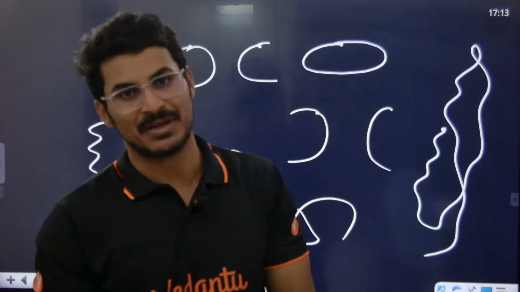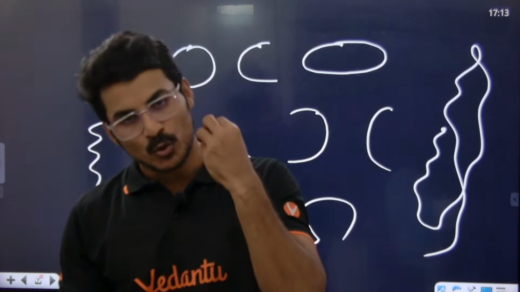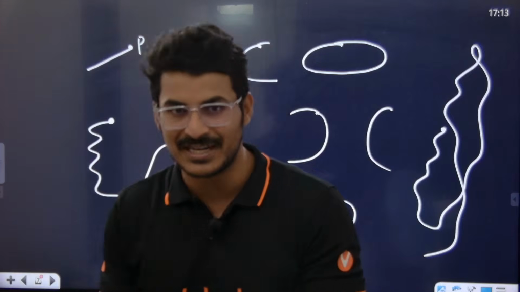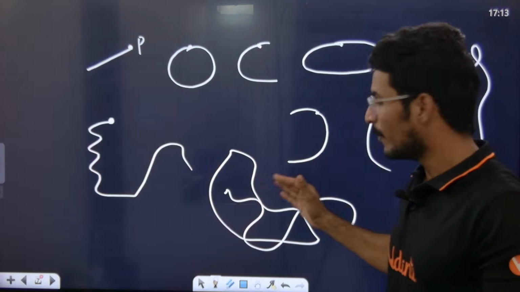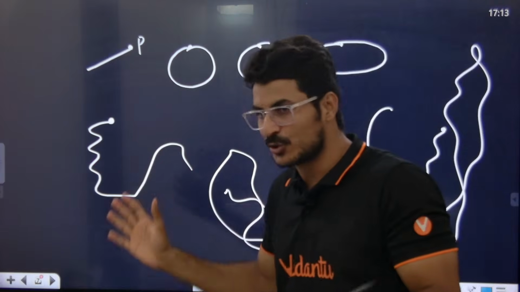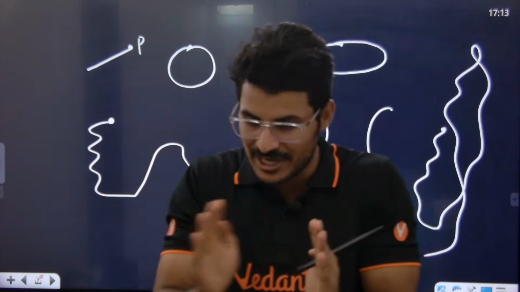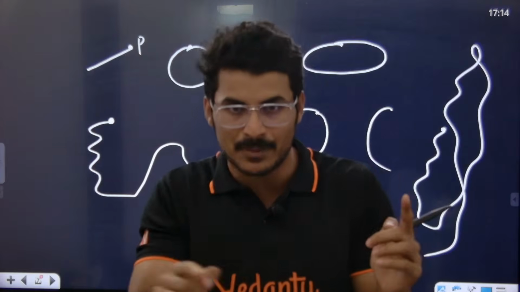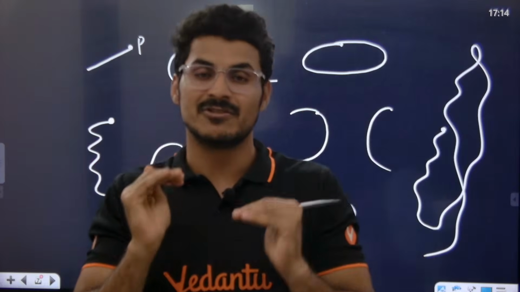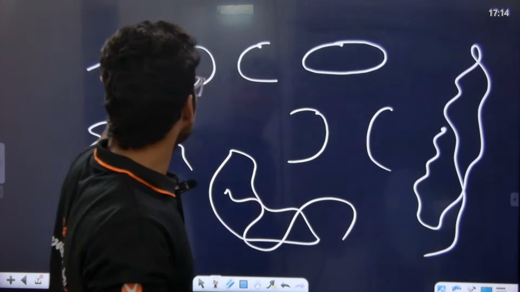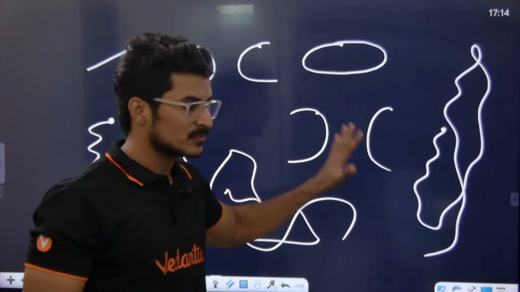Guys, that is what I'm telling you. In your JEE you will be getting questions such that your point will move either this or this or this. The point will not move in crazy shapes. So the point will move either straight, or in a circular path, elliptical path, parabolic path or hyperbolic path. Your questions will be designed such that it moves in these 5 shapes. Are you getting the point?